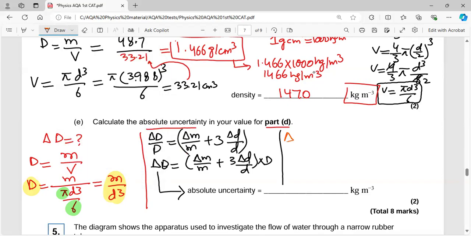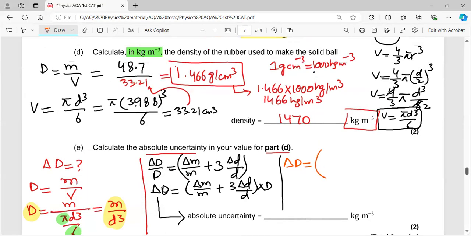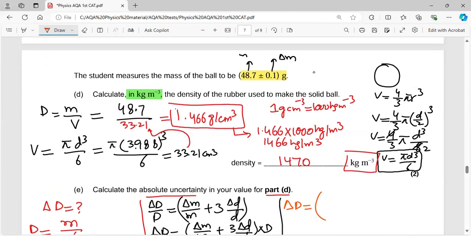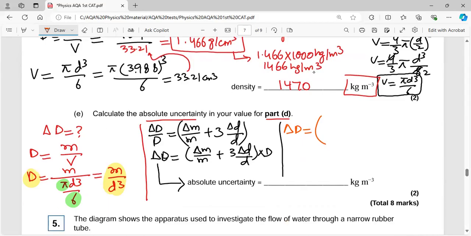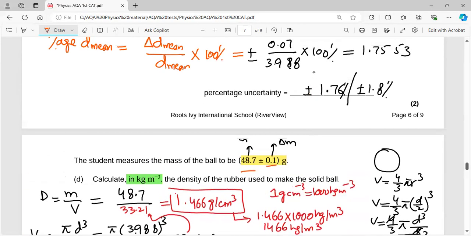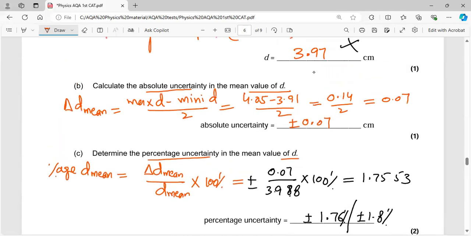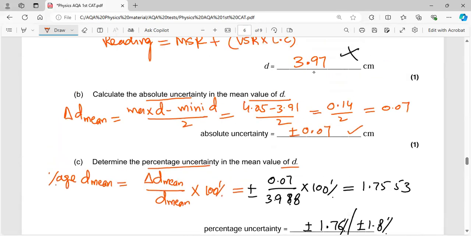So putting the values, for delta m we have to see how much the mass and its uncertainty is. This was the mass and uncertainty, 0.1 and 48.7. So 0.1 over 48.7. Then for the diameter, we have calculated the absolute uncertainty for diameter is 0.07 and the mean diameter is 3.988.